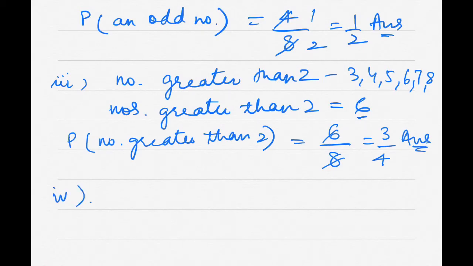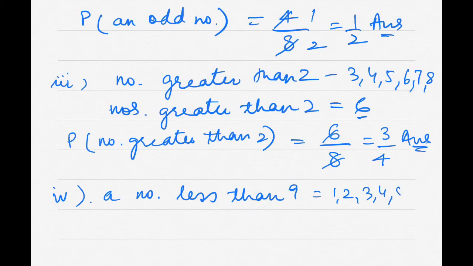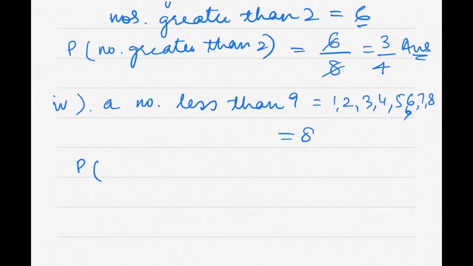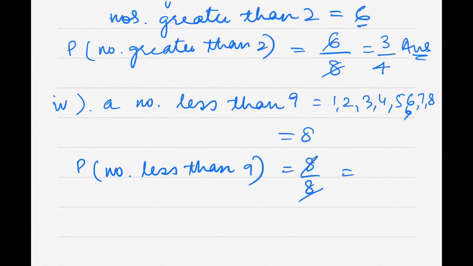Fourth part says a number less than 9. So how many numbers are less than 9? All numbers are less than 9 actually. So 1, 2, 3, 4, 5, 6, 7 and 8. So total numbers are 8, right? So now my probability of getting a number less than 9 will be equal to 8/8. So this is equal to 1.